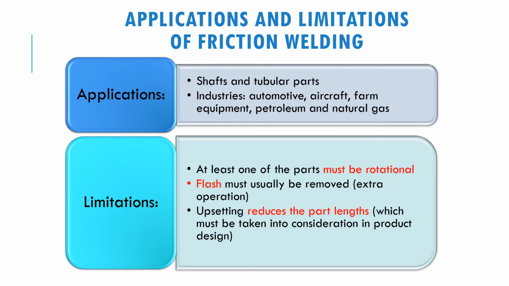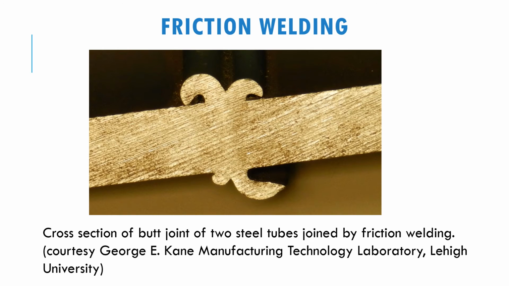So this is the cross section of the friction welding part. This is the flash. If you can see, these are the flash, and this is the area where the joint happens. If you can see, there is barely any difference in terms of the microstructure of the parts. Meaning that for the properties here, there's no harsh area, and the only thing left that you have to remove will be the flash.